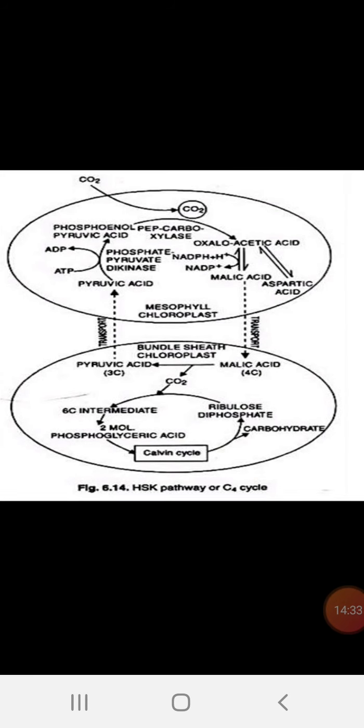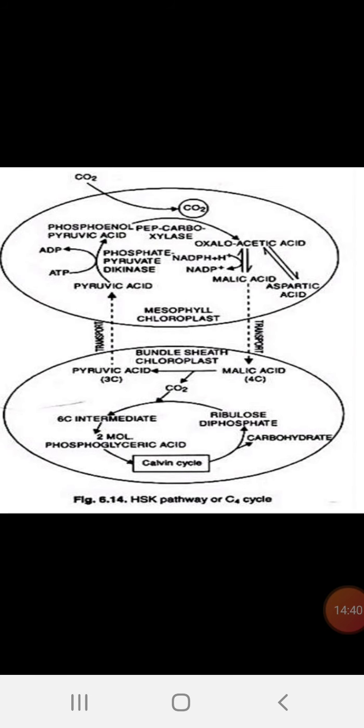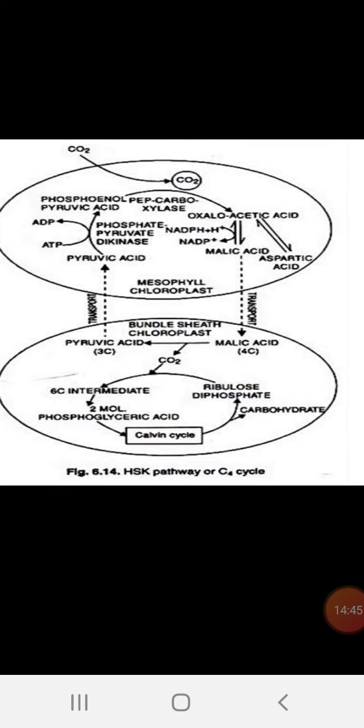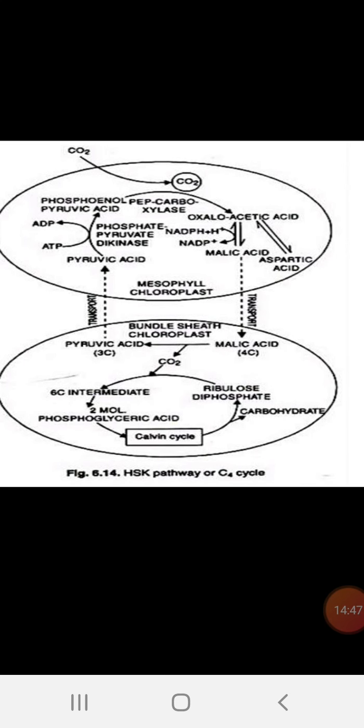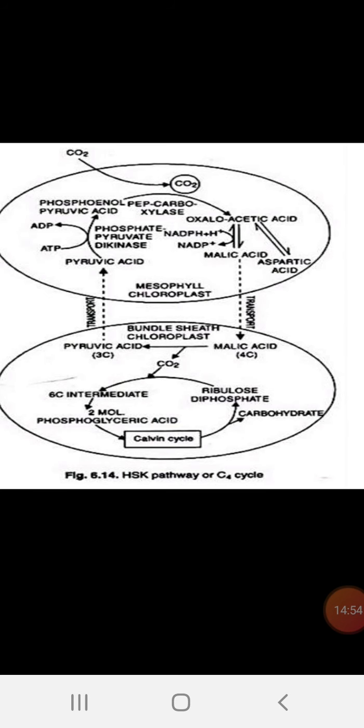See here in this diagram, instead of the formation of bicarbonate, the carbon dioxide is directly connected to the phosphoenolpyruvic acid. First you have to understand, carbon dioxide enters into the mesophyll chloroplast. There are two cells, the upper cell with mesophyll chloroplast, and the lower one with bundle sheath chloroplast. There are two types of chloroplast, as I told, mesophyll and bundle sheath.